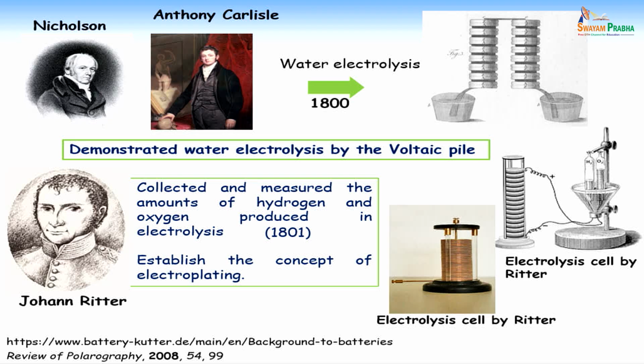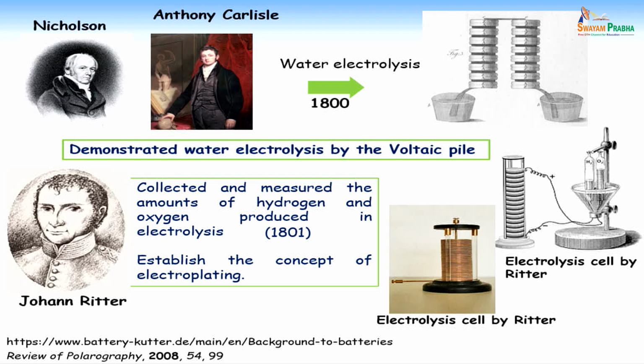Later, Johann Ritter, one of the very good scientists, passed away at a very young age. At the age of 33 he passed away. He had done a lot of contribution by that time, a lot of experiments, and he was a little over-obsessed with his experiments.